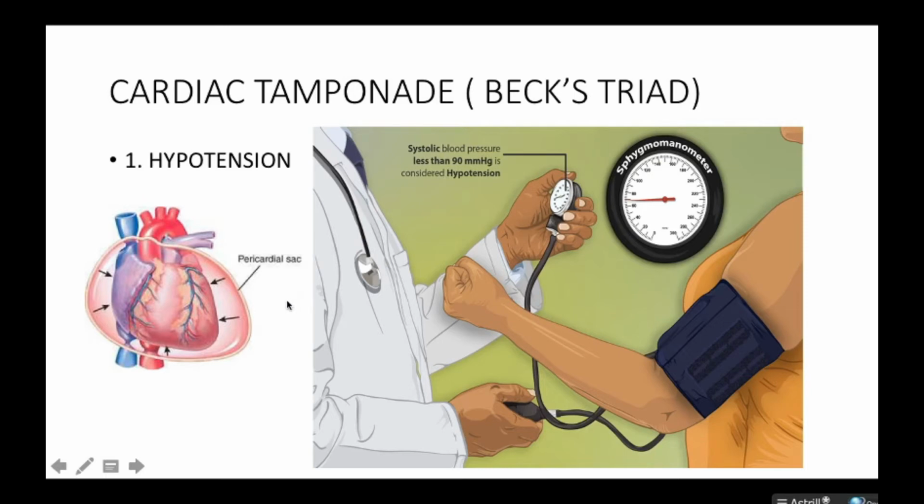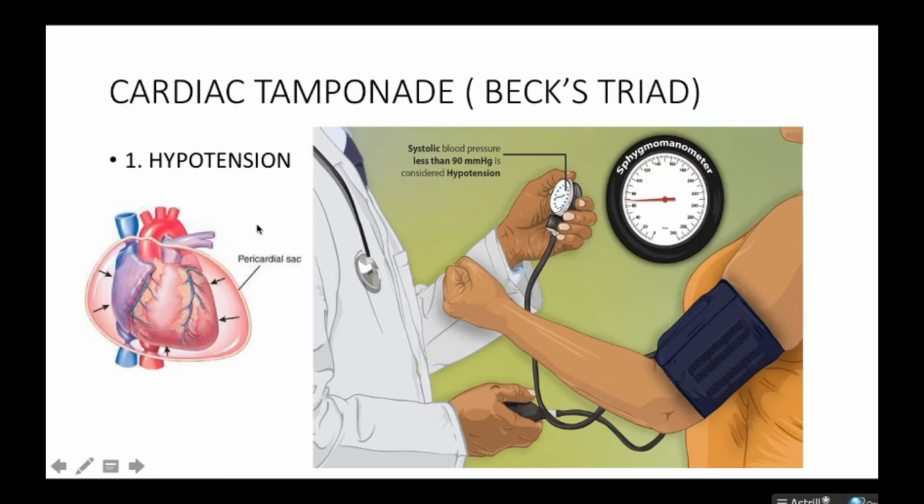So, what happens that leads to hypotension in a patient with cardiac tamponade? Well, when a patient has cardiac tamponade, the pericardial fluid is pressing against the heart walls. So, there is less blood that is pumped out. Therefore, there is less pressure given out into the arteries. So you have a mean arterial pressure of less than 60 millimeters of mercury and a systolic blood pressure less than 90 millimeters of mercury.